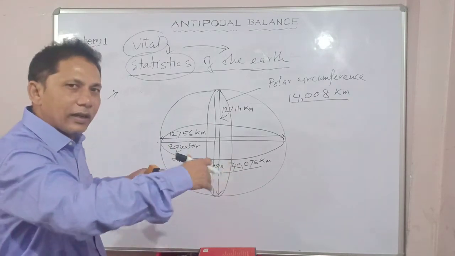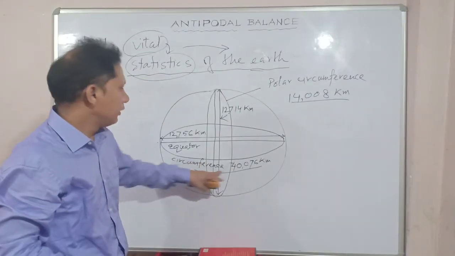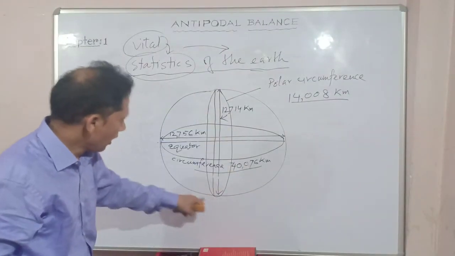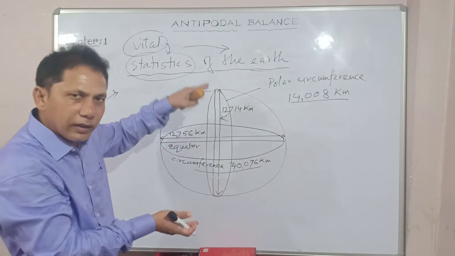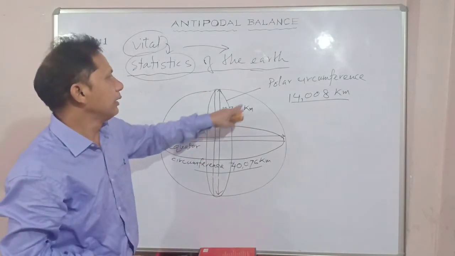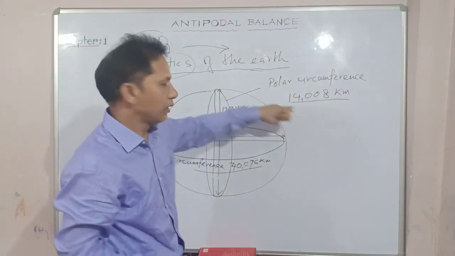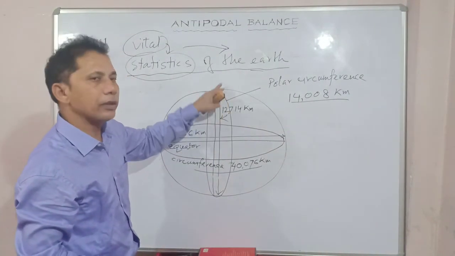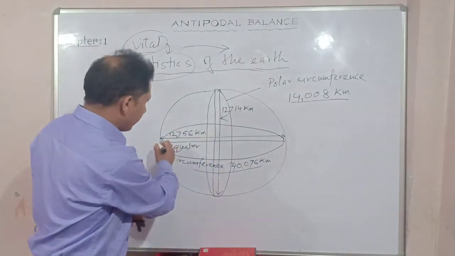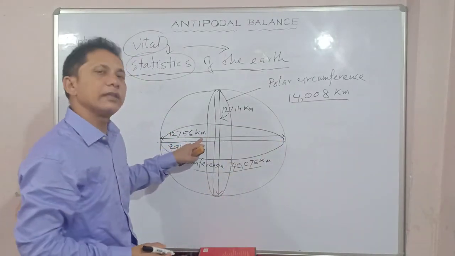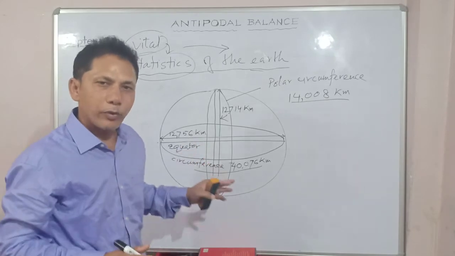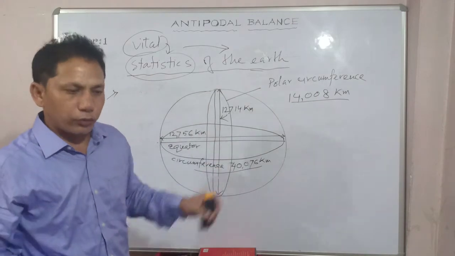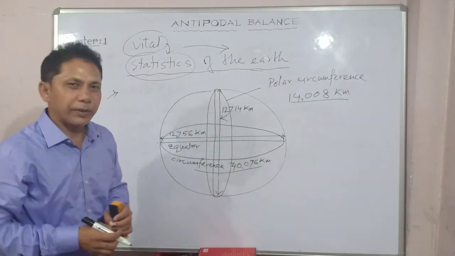Flattened, with a wider and larger equatorial circumference, 40,076 kilometer, where the polar circumference is narrower, 40,008 kilometer. The polar diameter is 12,714 kilometer, but the equatorial diameter is 12,756 kilometer. Got my point? This is very important, as I have said, to score small marks for objective questions.